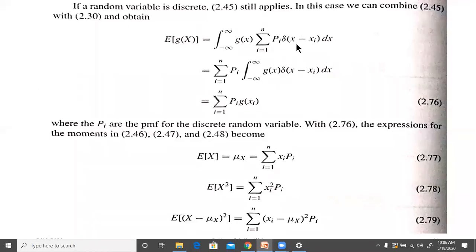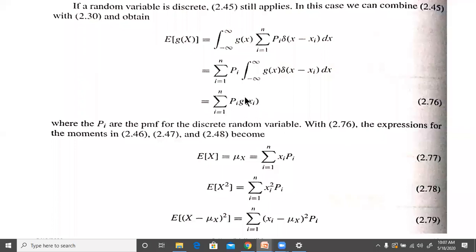If you solve this from signals and systems, it is very clear that this is nothing but g of x i. This is a convolution integral: convolving with the unit impulse function gives us the same value itself, at the particular value x equal to x i. So we get this itself at x equal to x i, because we have here delta of x minus x i dx, where the p i are the probability mass function for the discrete random variable.